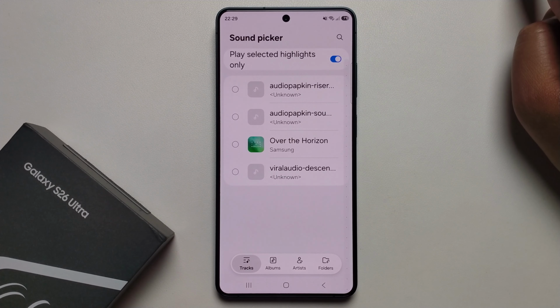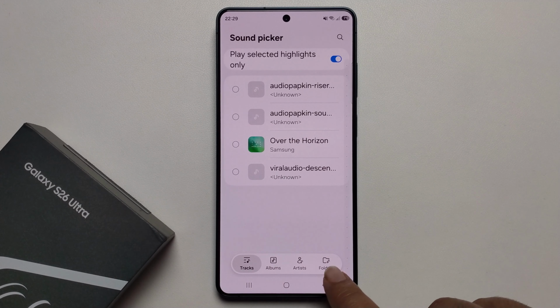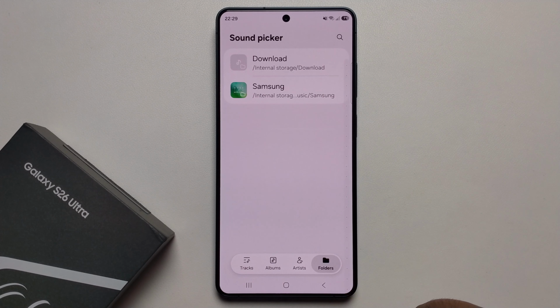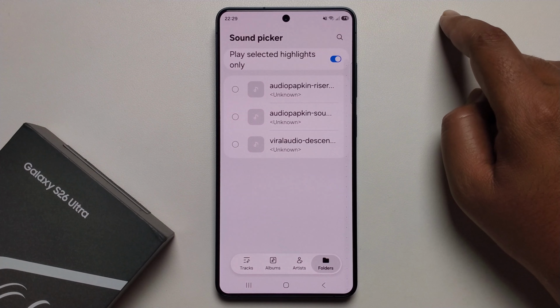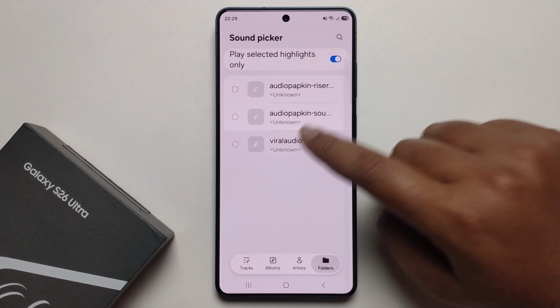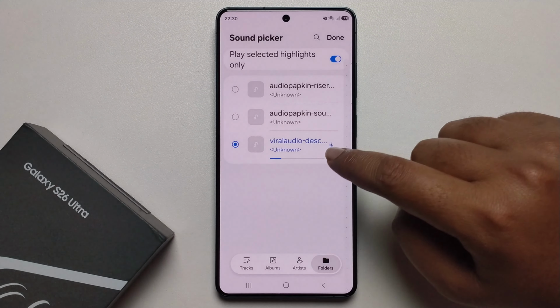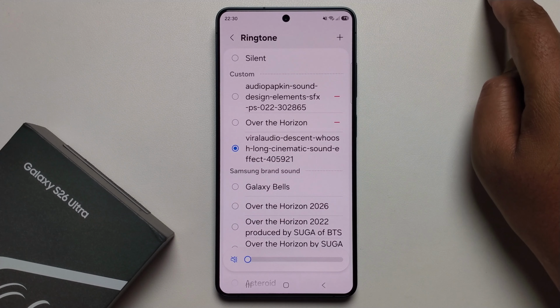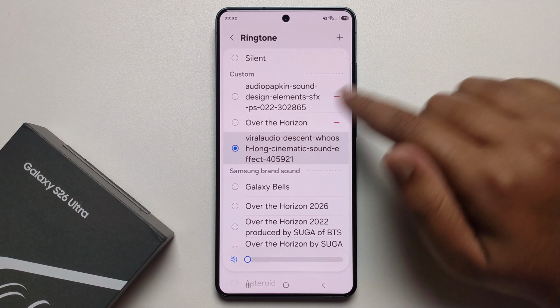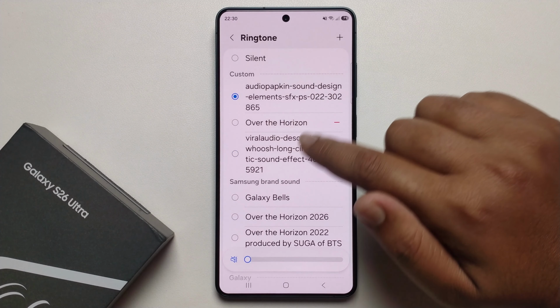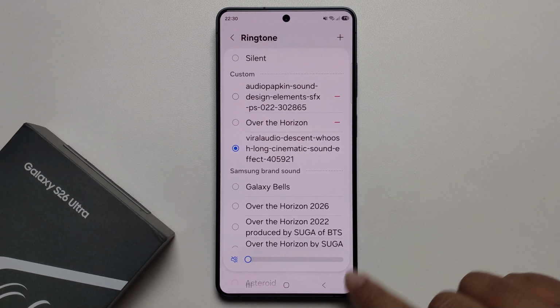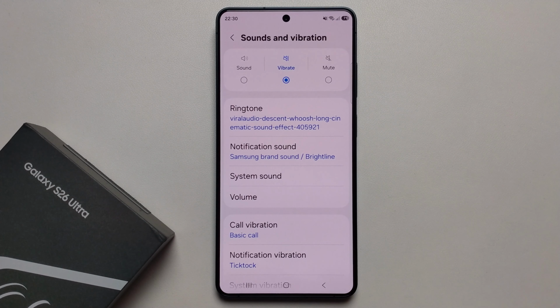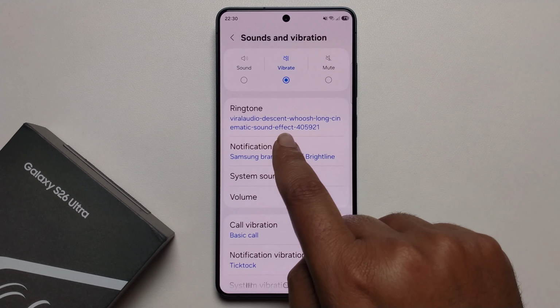plus option. Go to Album or folder, go to My Files, and go to Ringtone. Okay, just select it, press on Done. Okay, and select this, go back. As you can see, it is now successfully set as a custom ringtone.